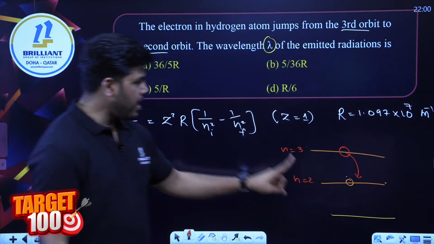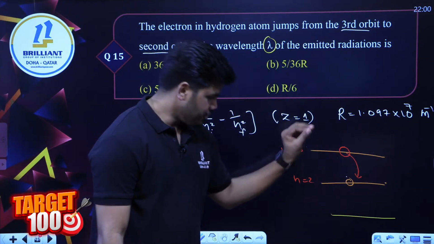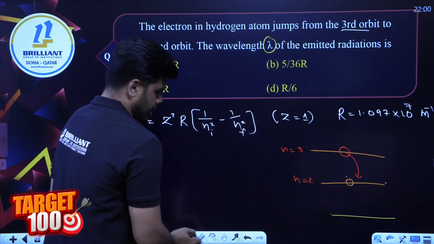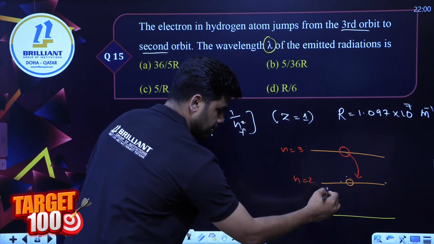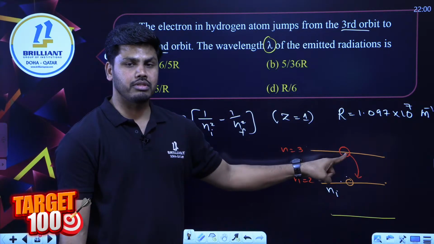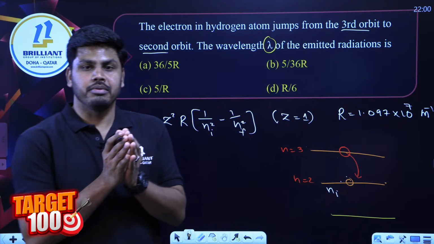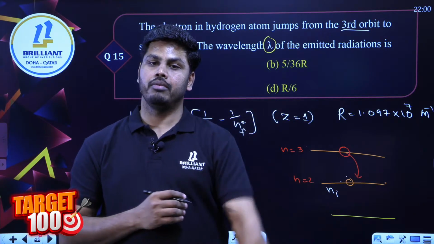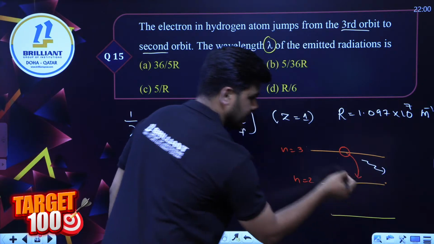Which is your Ni and which is your Nf? That is the most confusing thing. Most of the time we commit mistake here. Remember, electrons are excited from their lower energy level. That electron actually belongs to the second orbit. It was excited to the third. Now it is coming back. Emission spectrum we consider only when the electrons de-excite from higher energy level to lower energy level. So emission of radiation is possible only in this case.